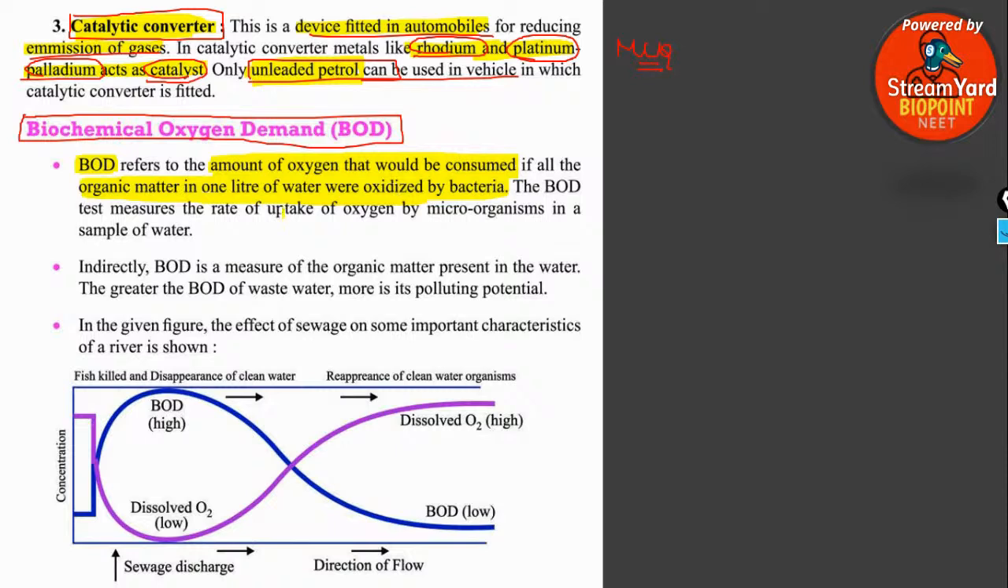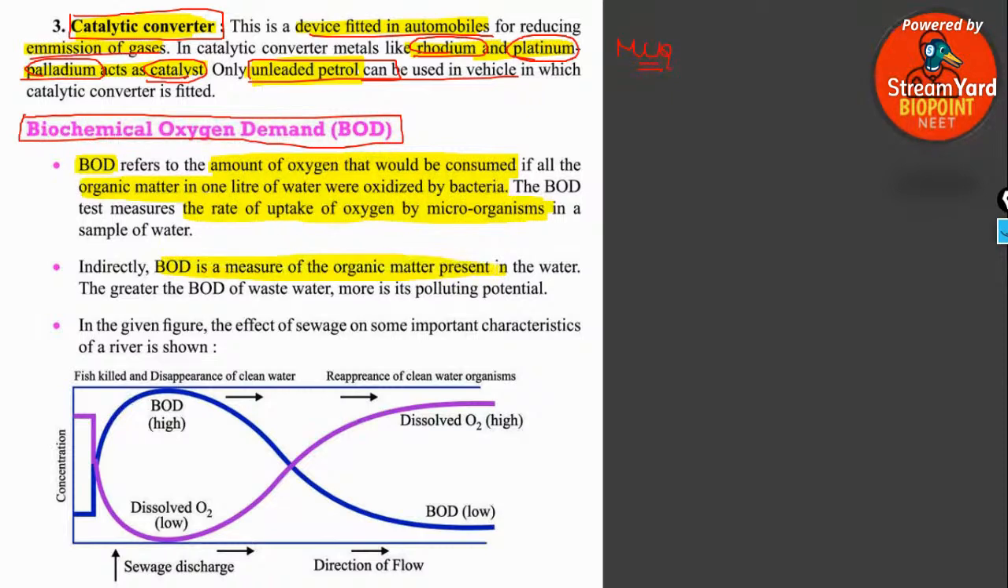And what does the measure of BOD give us? It gives us the rate of uptake of oxygen by the microorganisms. If the BOD level is high, what happens? There are more microbes, and more microbes means very little oxygen is available. What is the condition of very little oxygen? It is a polluted water body. It becomes a polluted water body.